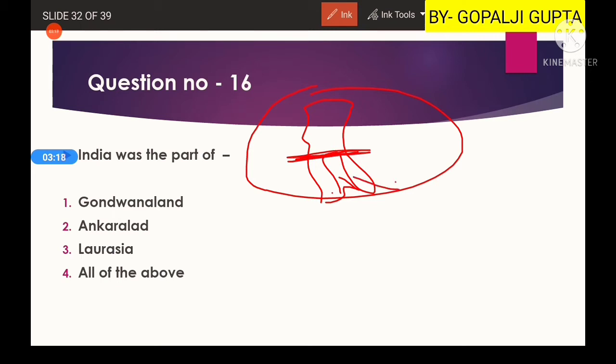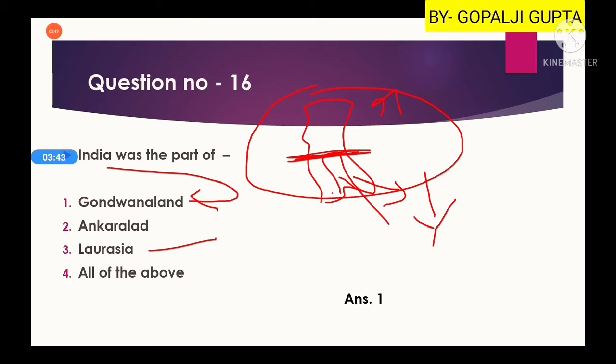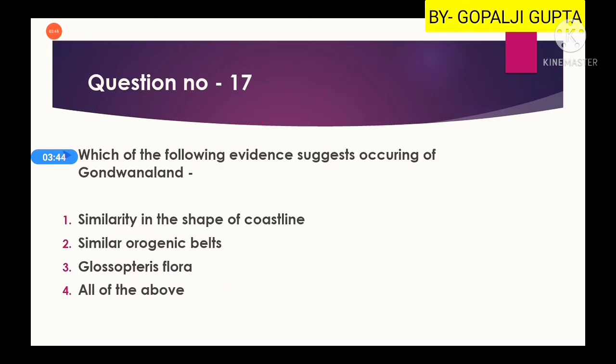The lowermost part consists of modern-day South America, Africa, India, Australia, and Antarctica. This part is known as Gondwana land. The northern part is Laurasia, and the bottom or southern hemisphere part is Gondwana land. India was part of Gondwana land. Okay, the first option is our right answer.